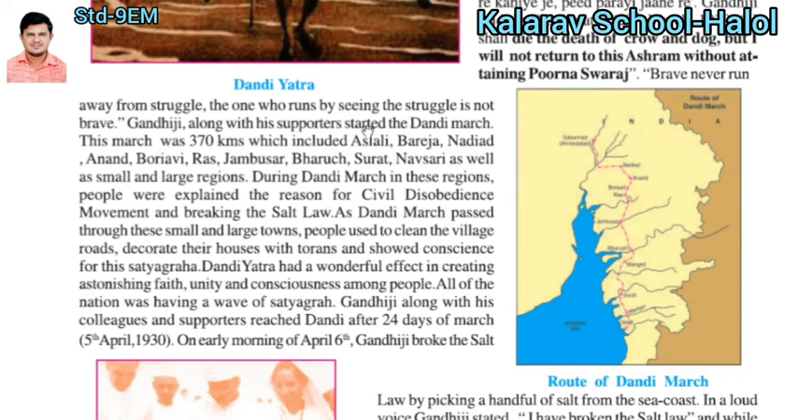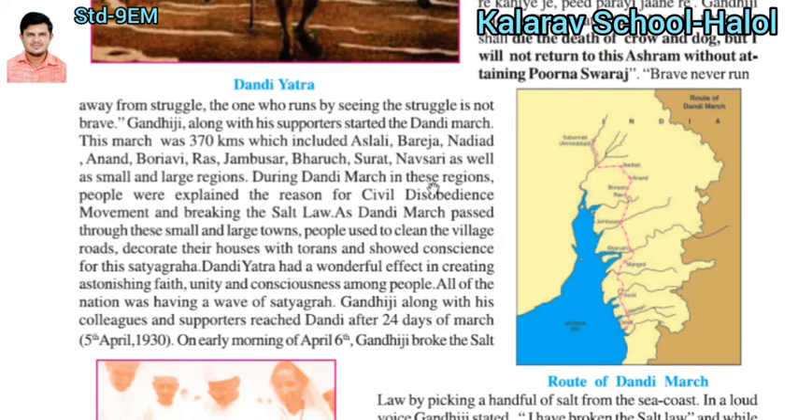Gandhiji along with the supporters started the Dandi March. How many kilometers was the Dandi March? 370 kilometers, which included places like Asali, Bareja, Nadiad, Anand, Boriavi, Ras, Jambusar, Bharuch, Surat, Navsari, as well as small and large regions. Gandhiji walked from Ahmedabad to Dandi, 370 kilometers on foot with his followers. What a brave man.